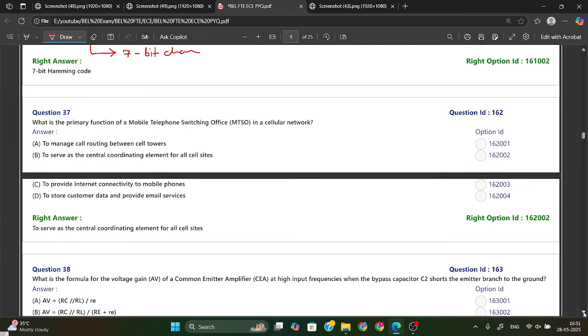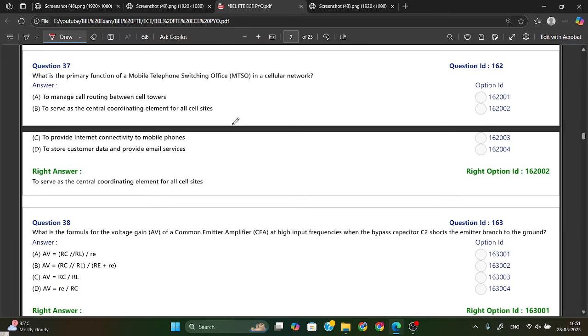Now the next one is, what is the primary function of the mobile telephone switching office, that is your MTSO, in a cellular network? The primary function of MTSO is to serve as the central coordinating element for all sites. So option B is right.